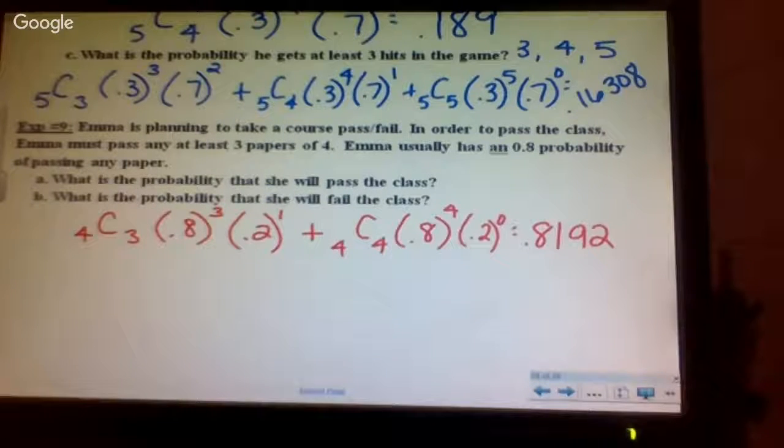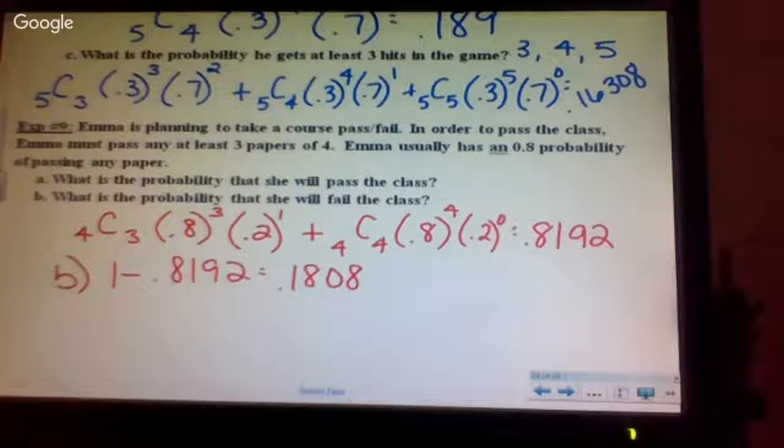Part B. What is the probability that she's going to fail? If she has 0.8192 of passing, how do I figure out how to fail? Subtract it from 1. 1 minus 0.8192. What's 1 minus 0.8192? 0.1808. So does she have a better chance to pass or fail? Pass. She has a better chance to pass.